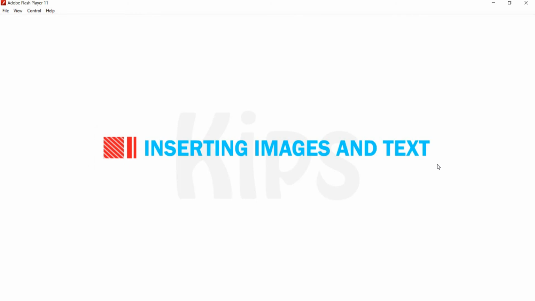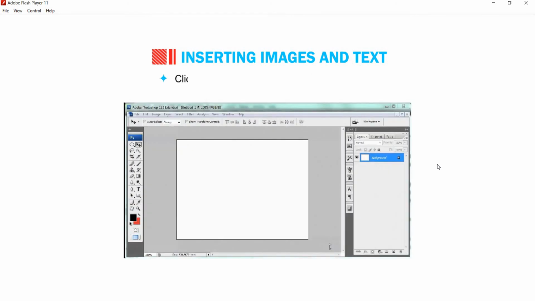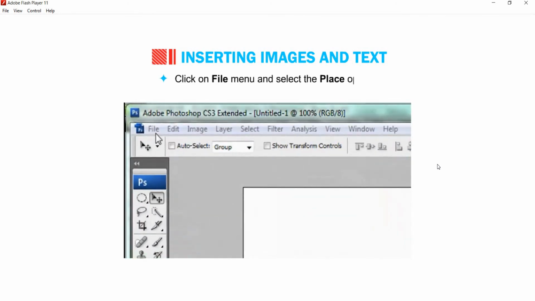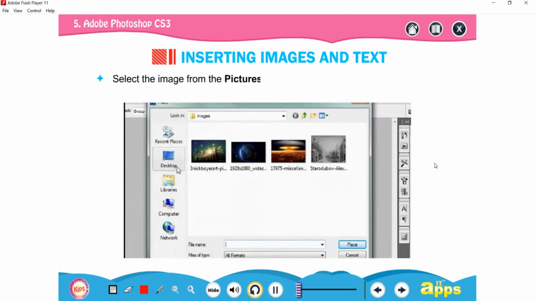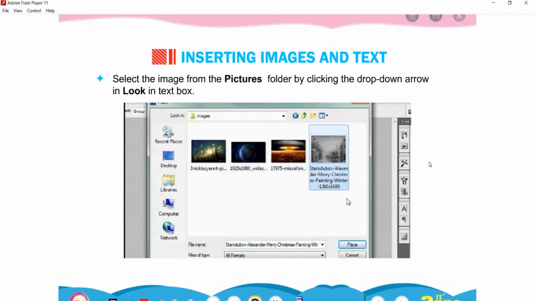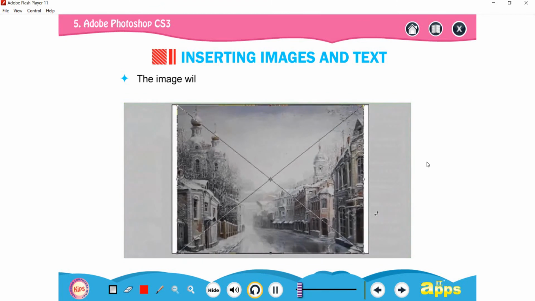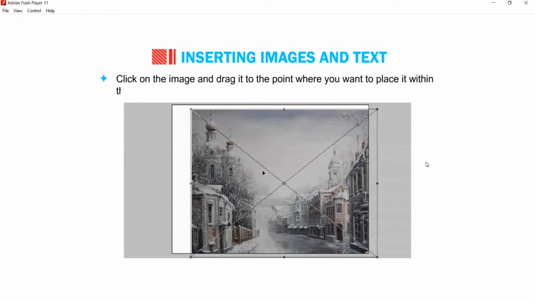Alright, let us now find out how to insert images and text. To insert any image, follow the given steps. Click on the File menu and select the Place option. Select the image from the Pictures folder by clicking the drop-down arrow in the Look in text box. The image will appear in a sort of grid and the cursor will change. Click on the image and drag it to the point where you want to place it within the canvas.